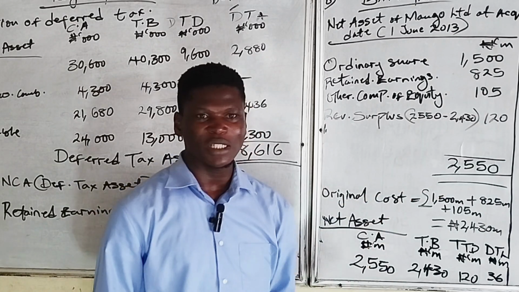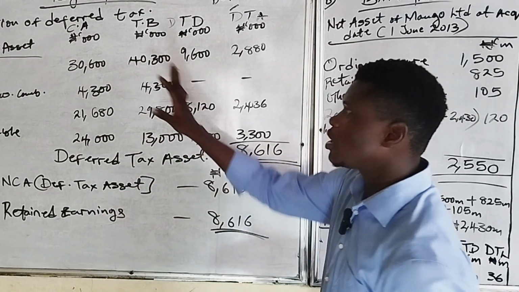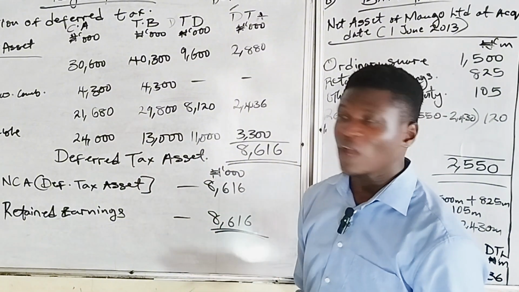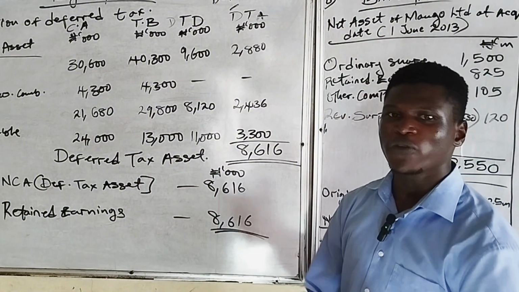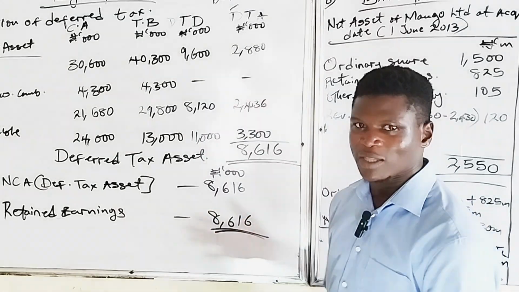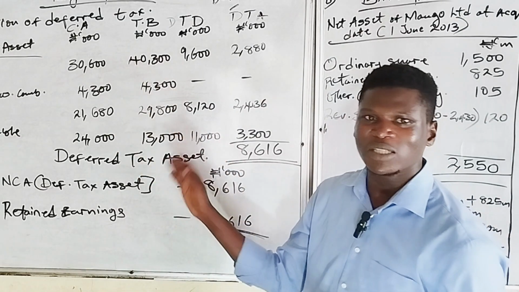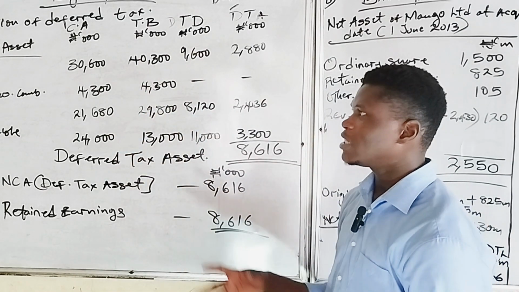So I believe we understand the context and the components of IAS 12, which is income tax, where we talked about taxable profits, accounting profits, and so many more like that. Then we also talked about the elements of income tax: current tax and deferred tax.